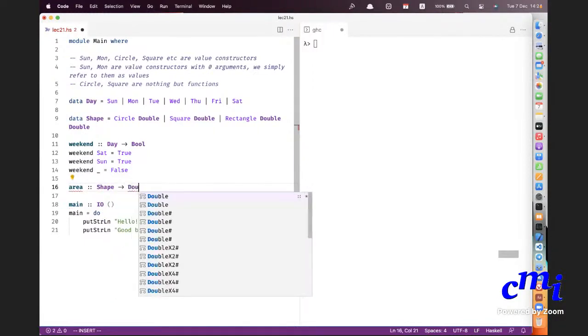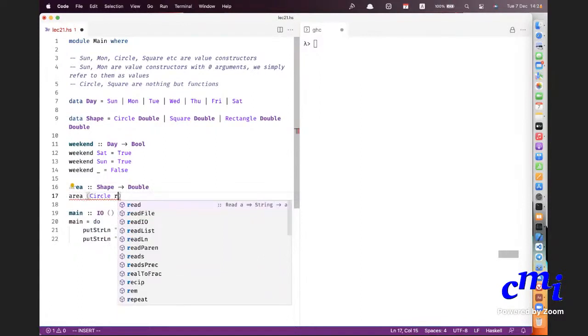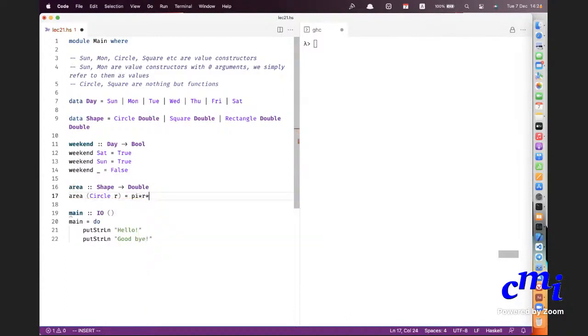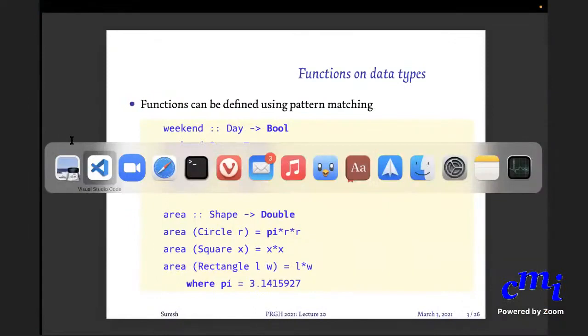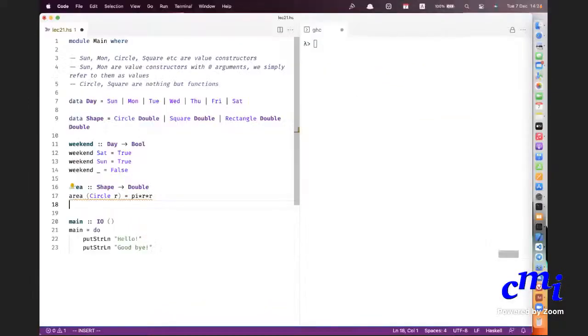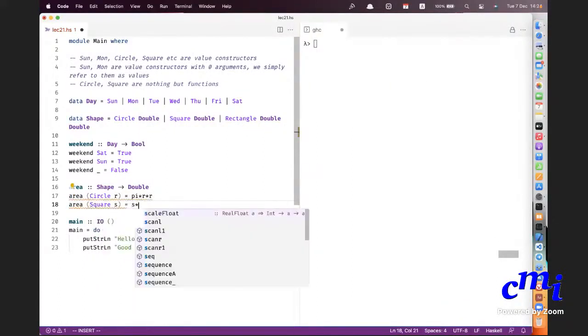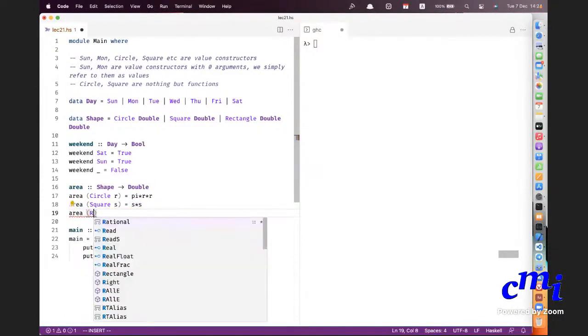Area of circle R equals pi star R star R. Area of square side is a squared. Area of rectangle with length and width.